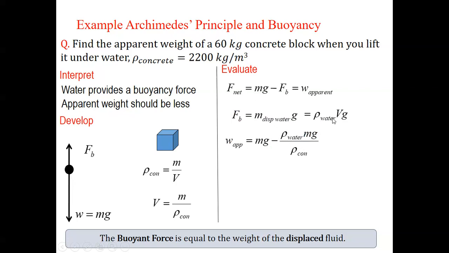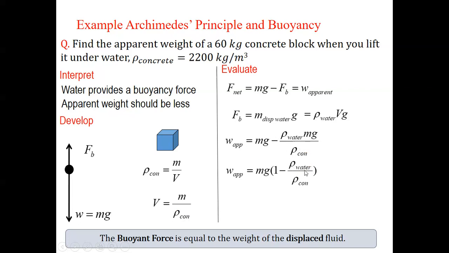In place of volume we have substituted mass by density of concrete, because the volume of water displaced is equal to the volume of the object, which is m by rho concrete. Take mg common, and it becomes this.